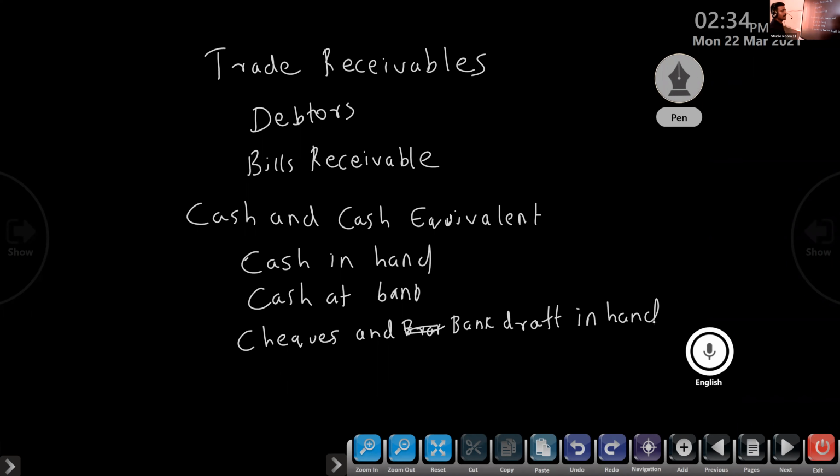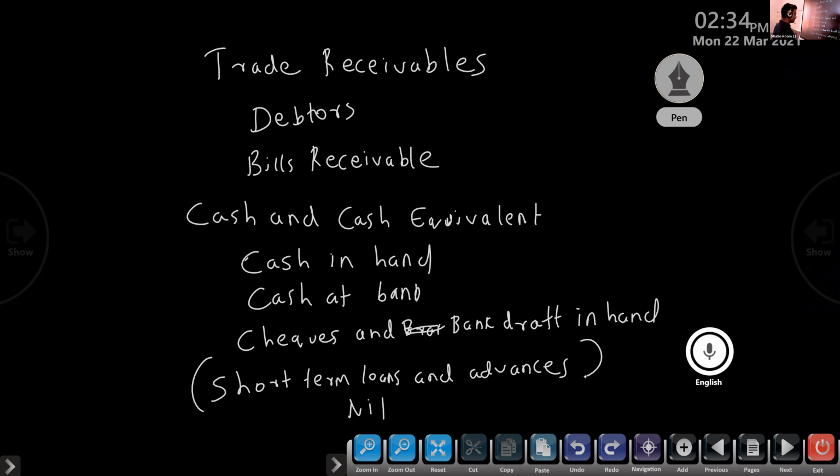Next, they gave short-term loans and advances. Normally they are not asking this, for example, if we give any short-term loans, that only. We will write simply short-term loans and advances. Normally we are not taking it, so that's why this is not important.